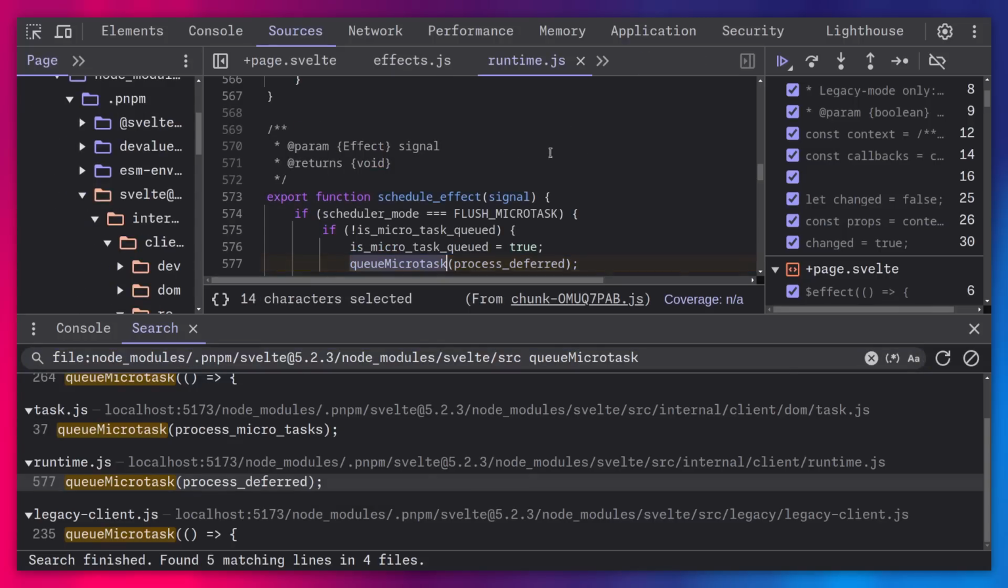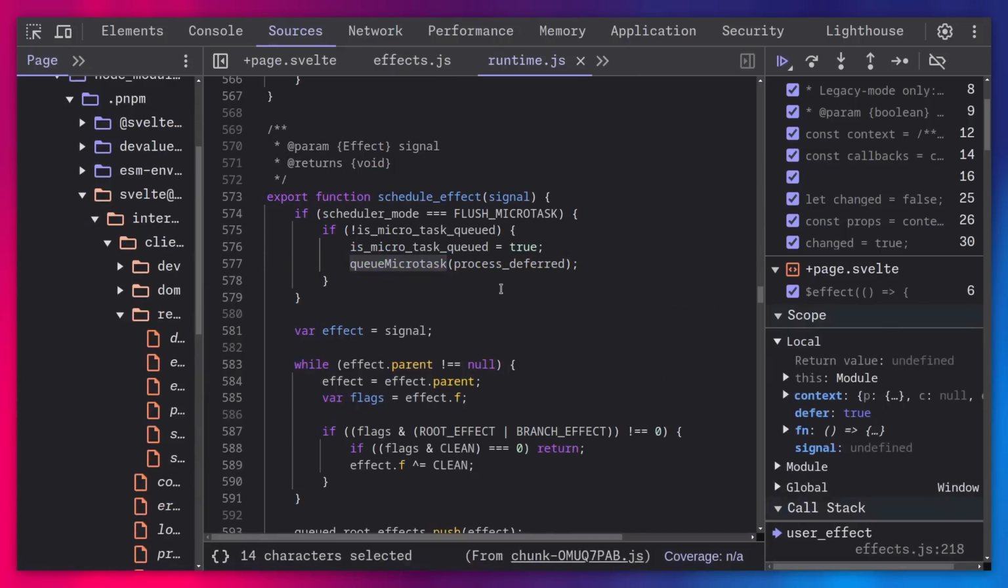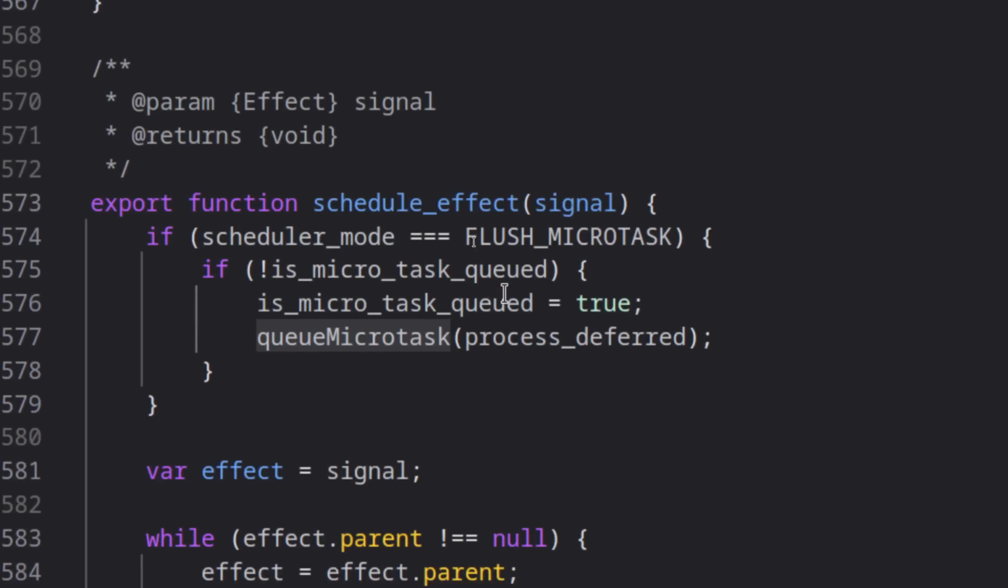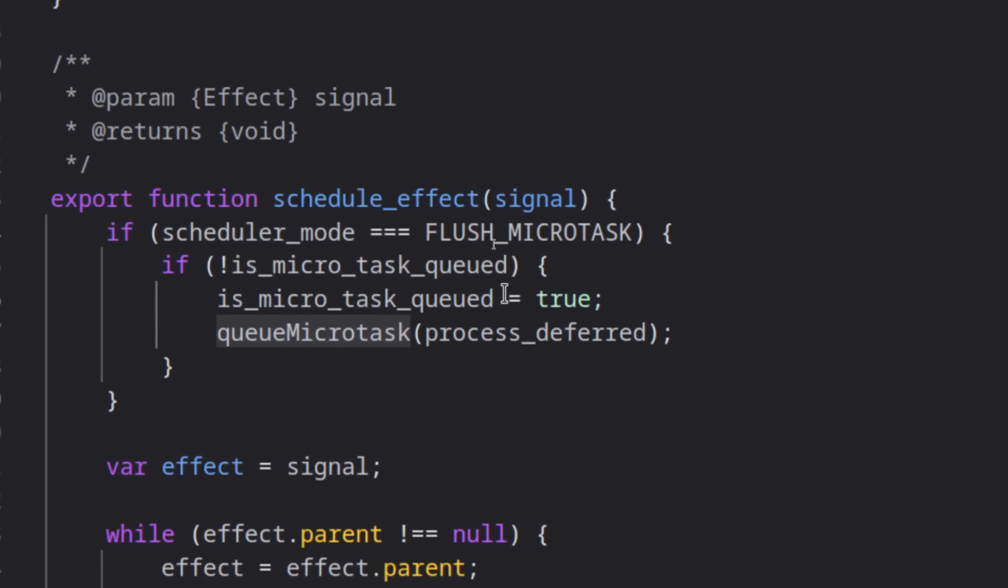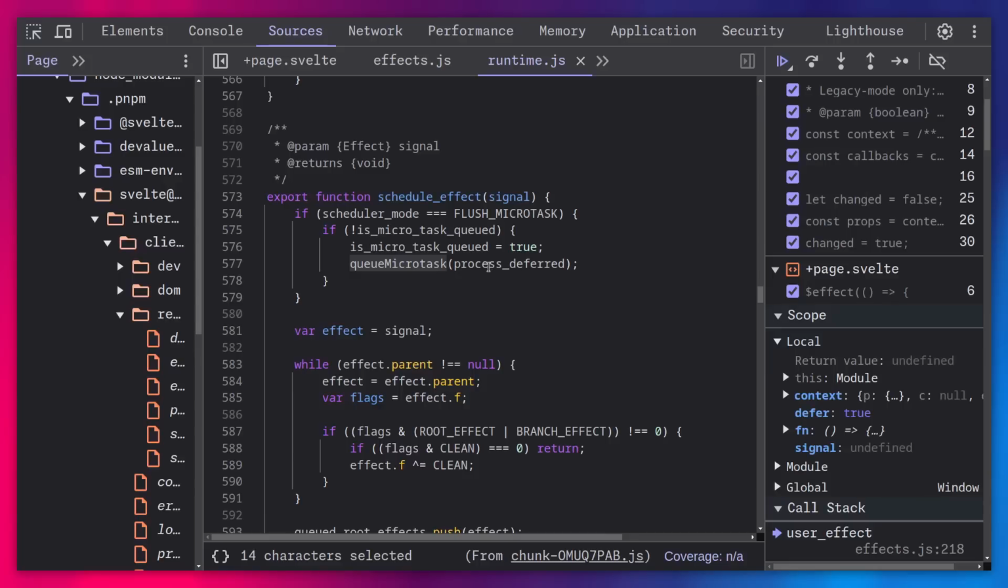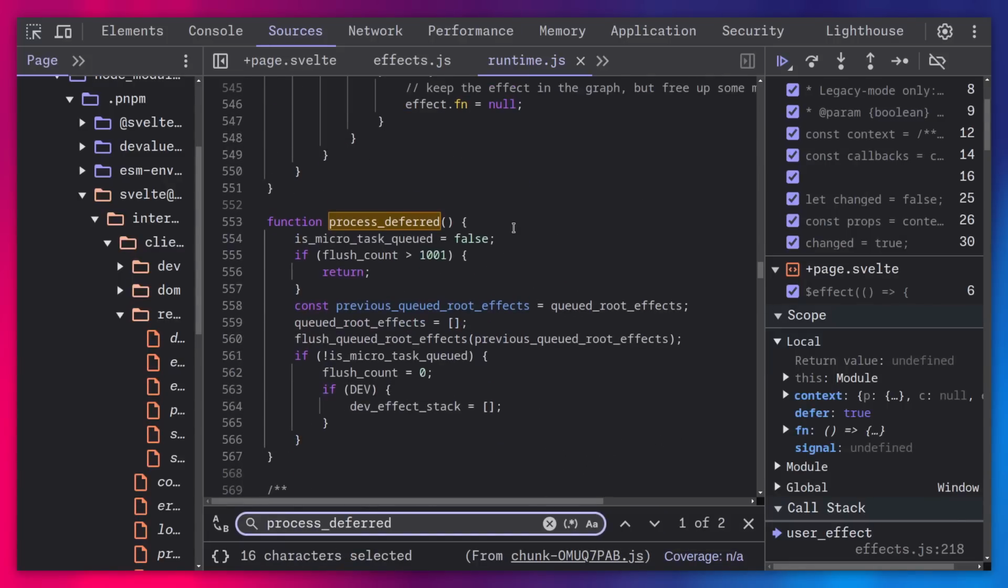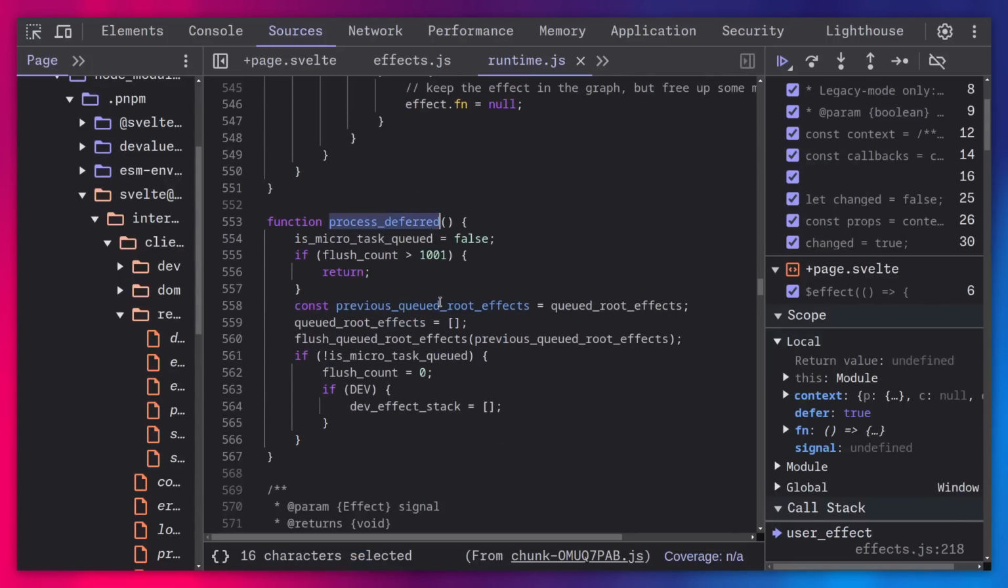So if we open this, for example, and let me close this, we can actually see that this is where it schedules this effect. So it's going to schedule an effect, it passes a signal, and then it's going to check, hey, if this is already queued, then it's going to say, okay, this is queued, and now it's going to process this microtask queue. So it's going to pass in this function, processDeferred. And if we actually just search for this, let's see, processDeferred. We can actually see it's right here.